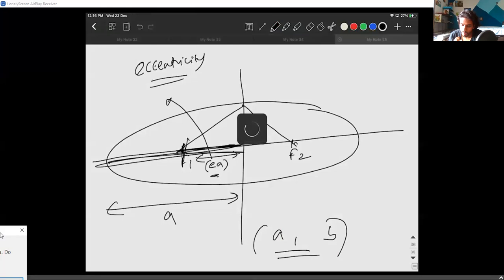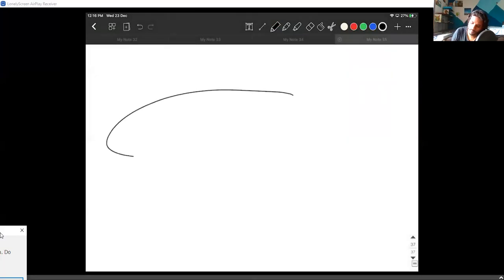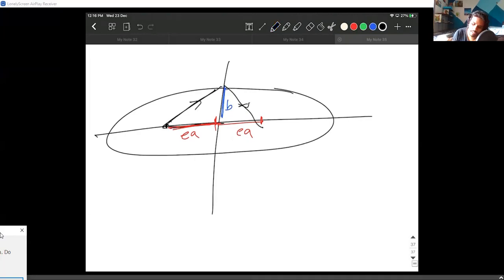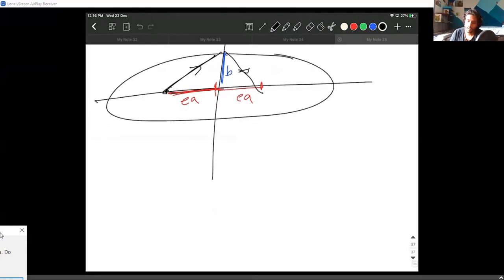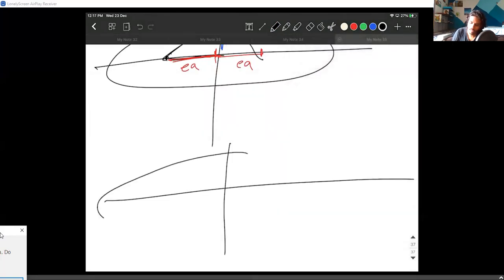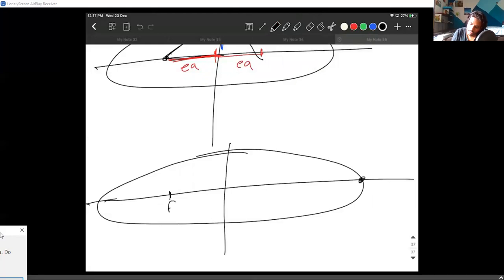Let me show it to you. So this length, the red length, this length and this length, this is EA and this is EA. And since this is B, you can use trigonometry and write the length of this string. We all can do that. Now this time they take the same ellipse, and take this point right here, which is this length plus this length, this length plus this length.